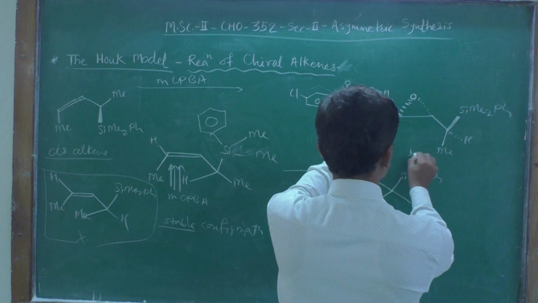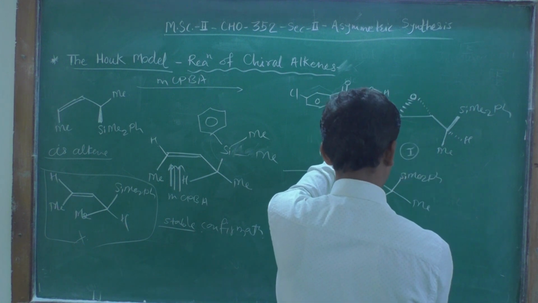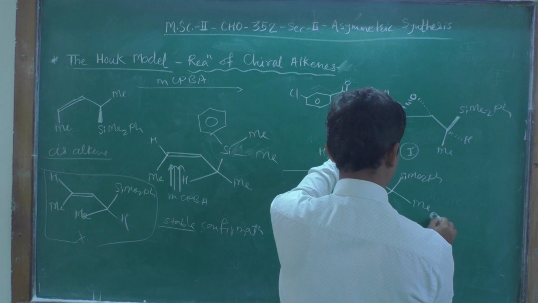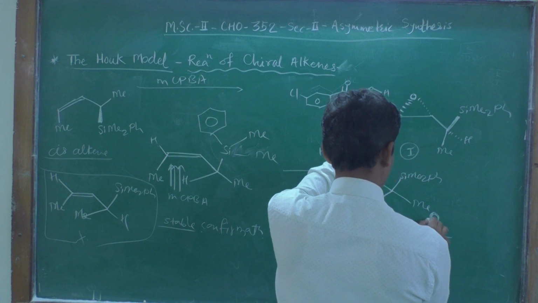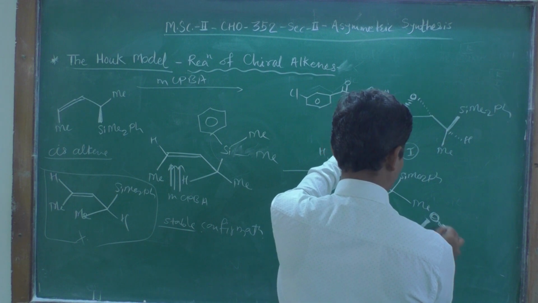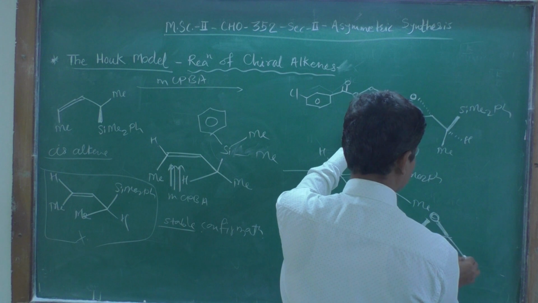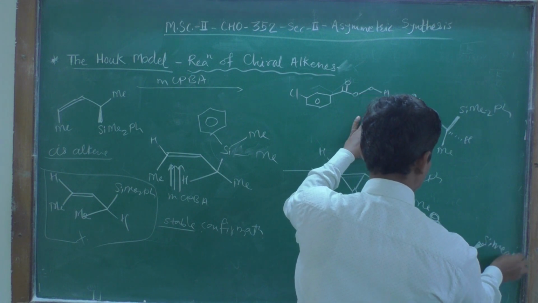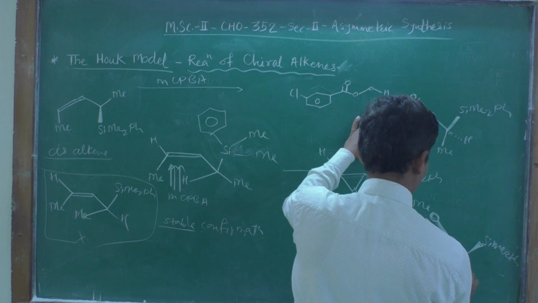So this is one of the products, and the other epoxide may be formed, such as Me. This epoxide, the three-membered ring, will be beta, that is above the plane. No doubt it will be formed, and in this case the chiral group will remain as it is.